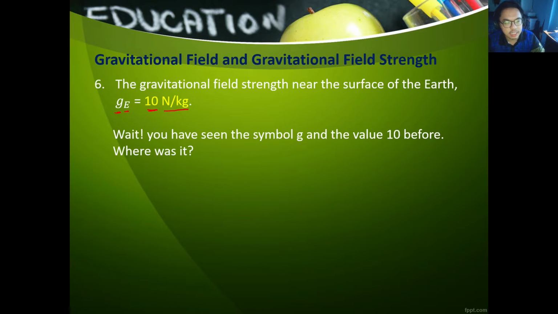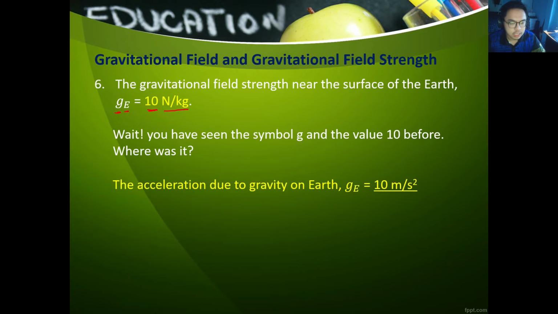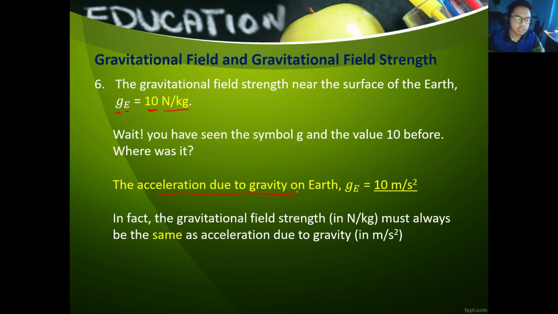But you have seen this g symbol before and the value 10 before. Where was it? This symbol g and this value of 10 is also the same as something that we looked at in part 1, which is something called acceleration due to gravity. In fact, the gravitational field strength must always be the same as acceleration due to gravity. So for the sake of simplicity, you can just think of them as the same thing. You can think of g to mean acceleration due to gravity, or g can also mean the gravitational field strength.